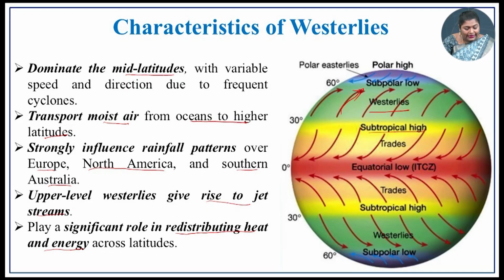So, when it travels in the higher latitudes, it gives rise to the jet streams. The wind will be very gusty in those particular latitudes. It is mainly significant because of redistributing heat and energy across latitudes. So, the redistribution of heat across the latitudes plays an important role because of these westerly winds. Why it plays an important role in the tricellular circulation pattern, we will be discussing in detail.